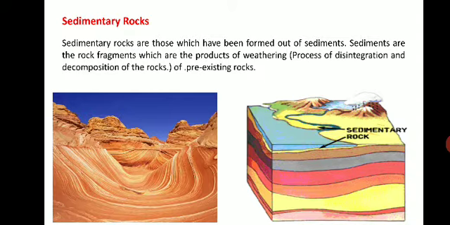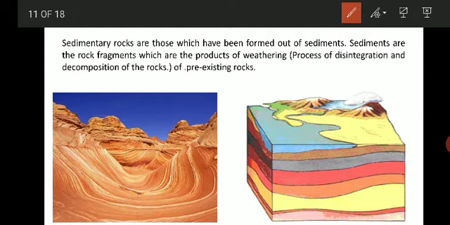Here there is a small animation wherein you will get an idea how these sedimentary rocks are formed. You can observe it carefully. The clouds are moving. There is a precipitation, that is rainfall. So after precipitation, what happens? These rocks which are there undergo weathering, and these weathered rock fragments are carried by the action of water.